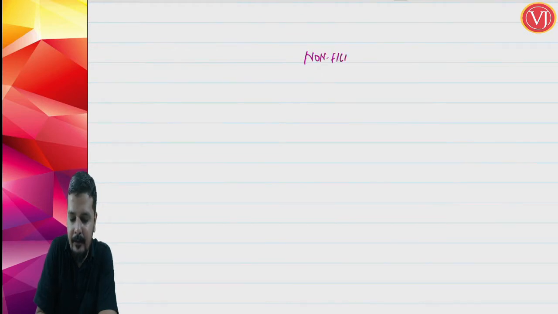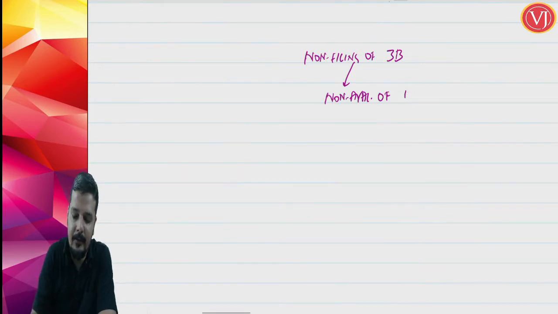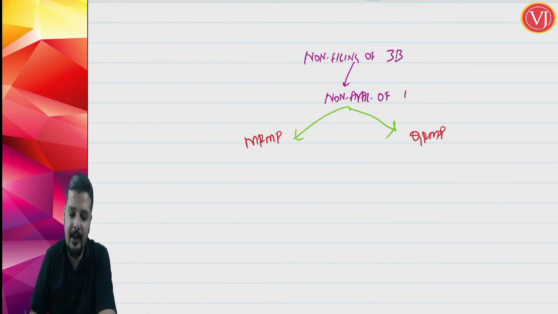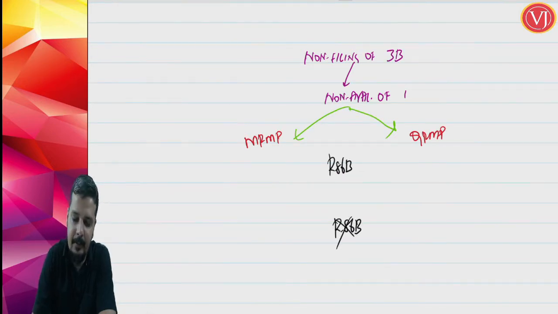Non-filing of GSTR 3B leading to non-availability of filing GSTR 1. You are not in a position to file GSTR 1. If you are under the MRMP scheme, if you are under the QRMP scheme. If you are under the MRMP scheme, you have to ask whether Rule 86B is applicable or whether Rule 86B is not applicable. If Rule 86B is applicable, then non-filing of